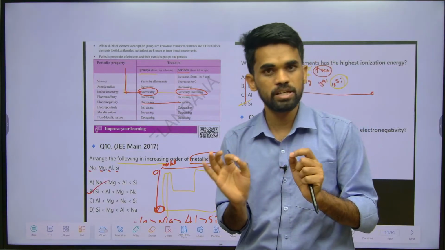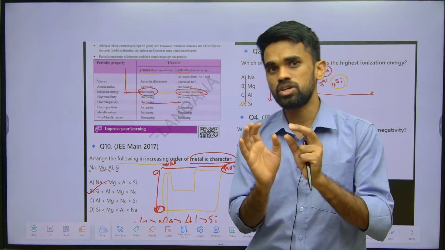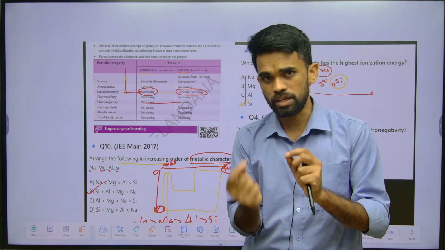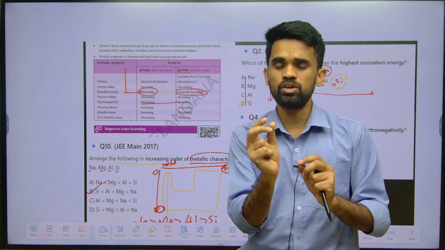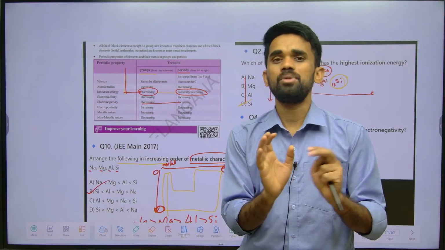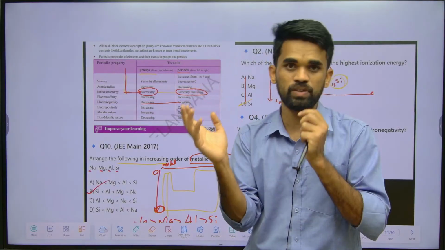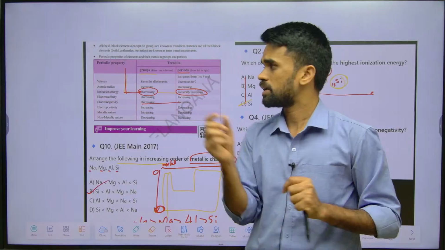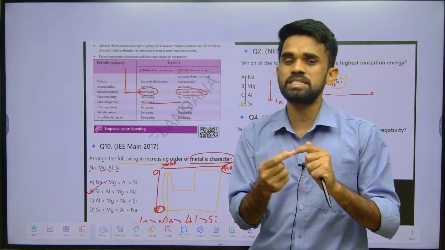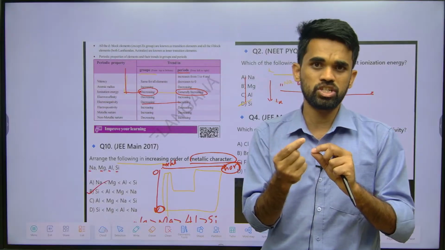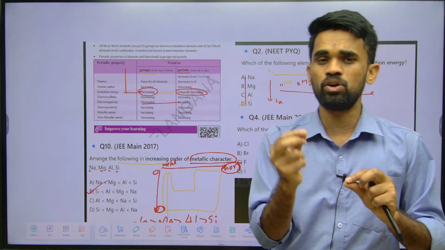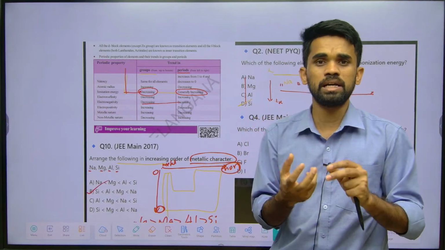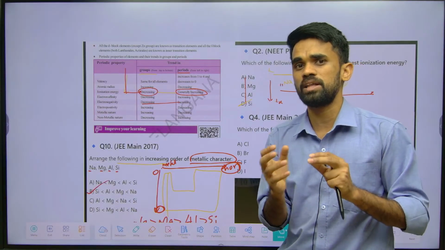Now, without wasting your time, what I suggest is that you enjoy your holidays, since exam results are also announced. Along with that, please try to spend some time with the books. I'm not asking you to study the 11th and 12th books. Just spend some time on your 10th class books first, and revise this kind of concepts once again. If you have any weaker portions left over, you can cover them now by watching our videos, making them clear and using them for the higher classes.